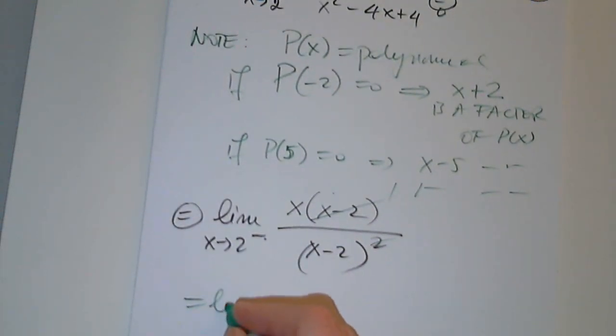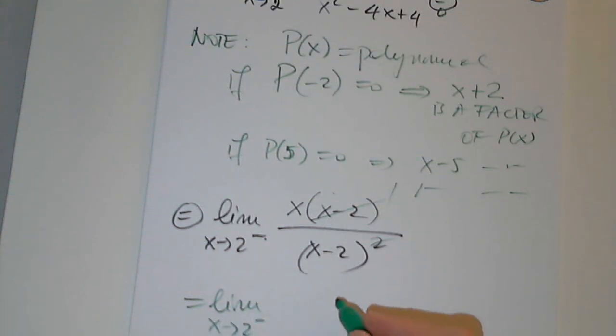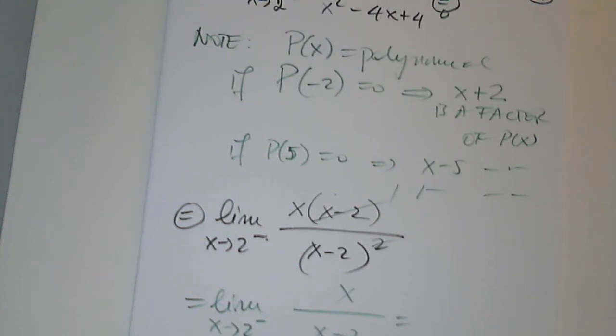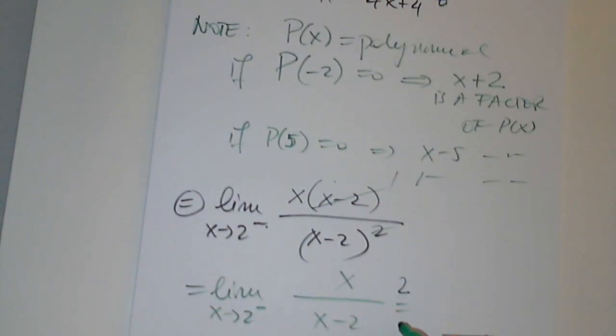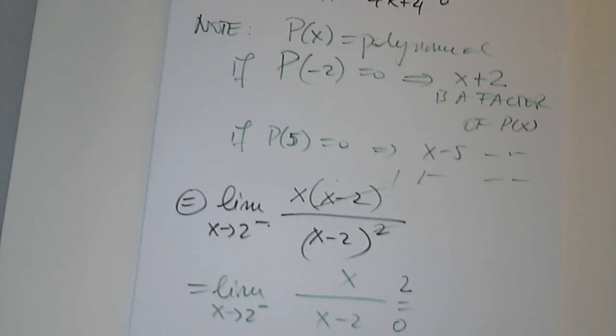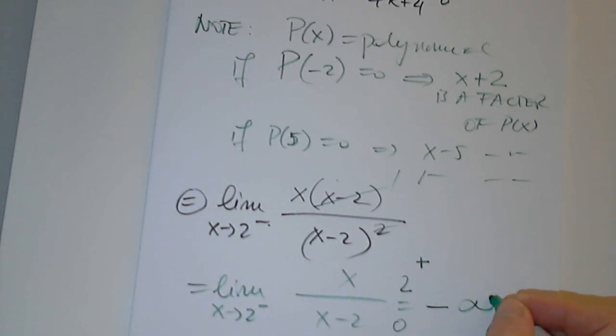So now the simplified form is the limit as x approaches 2 from the left of x over x minus 2. Please plug in again. Where does the top go? The top goes to 2. The denominator goes to 0. So this is a positive number over... 2 from the left. Give me a close number to 2 from the left. 1.9. What is the sign of this expression on the left of 2? So what is the final answer? Which means that x equals 2 is?